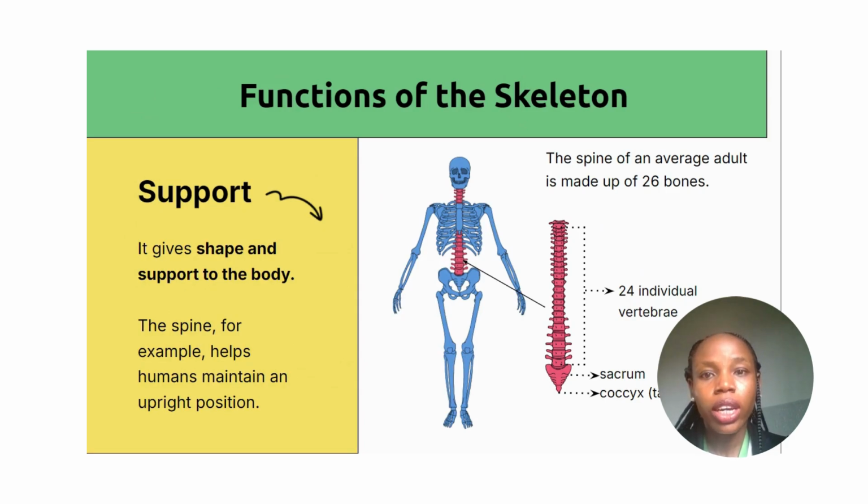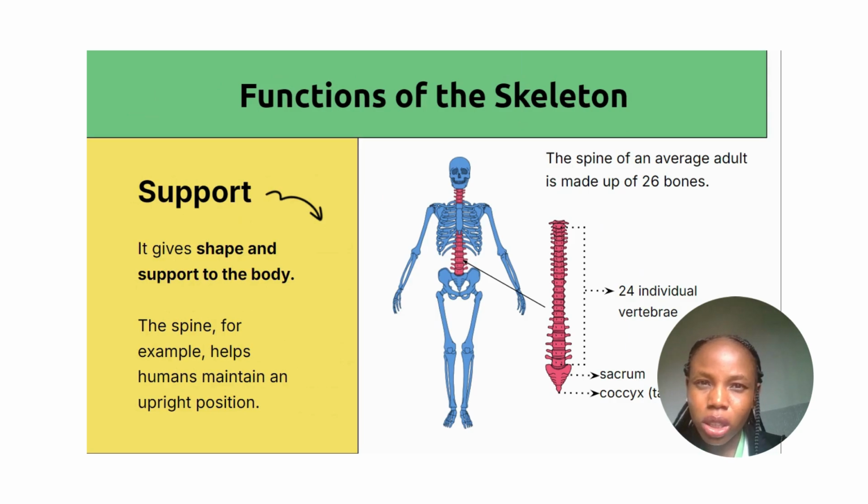Now, let's go into functions of the skeleton. The first function of the skeleton is that it gives shape and support to the body. The spine, for example, you can see the spine on your screen, the one with the red color, helps humans maintain an upright position. Without the spine, the human being cannot stand properly.